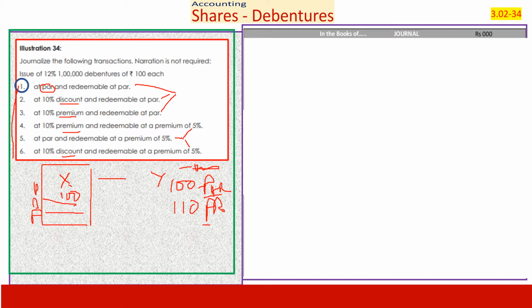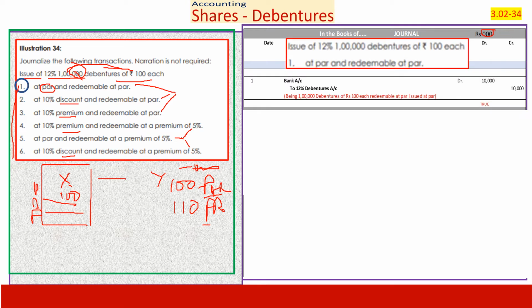The illustration says there are 1 lakh shares which are being issued and its face value is 100. For the sake of convenience, we are showing the figures in thousands, and hence for all calculations you can consider it as 100 into 100. 100,000. Instead of 1 lakh, take it as 100. 100 into 100 is the par value. Issue of 12% 1 lakh debentures at 100 each at par, redeemable at par.